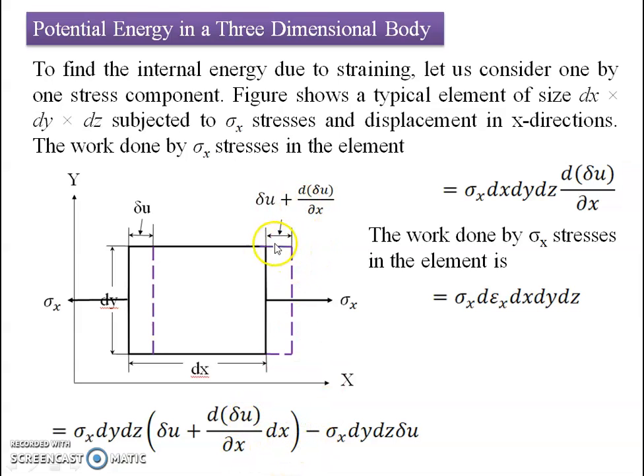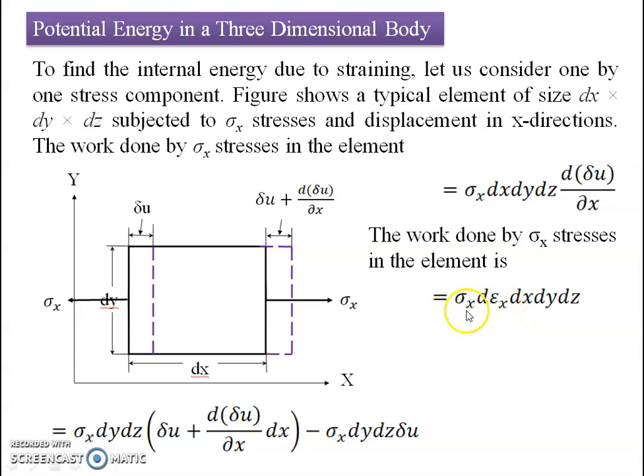So I take the positive plane minus the negative plane. If I take the resultant of this, it will be sigma x dx dy dz into the bracket dou u divided by dou x. But dou u upon dou x, we know, is part of the strain, so we can replace this with the incremental part in strain, dou epsilon x.